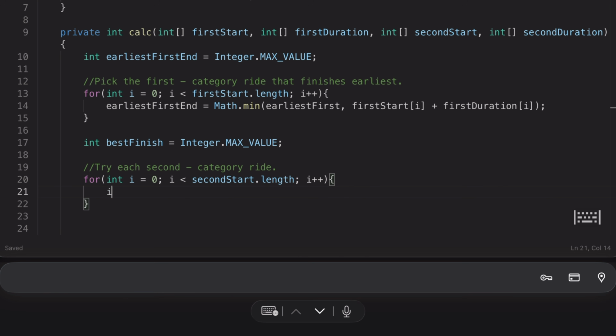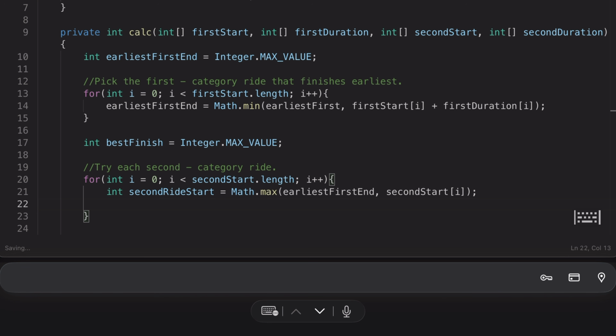The very first thing that we will find in the second right side is where the second right starts. So we'll say second right start, and we'll say Math.max, and you pass the value: earliest first end and the second start at i, we can say that. So we can find this value, correct?